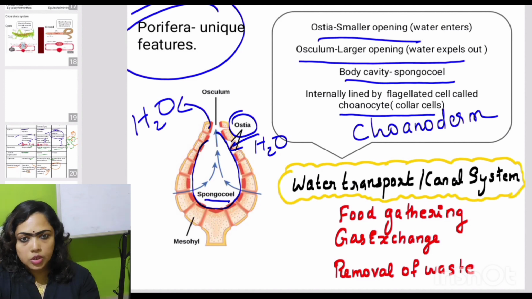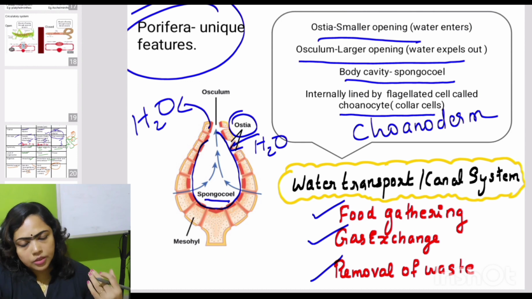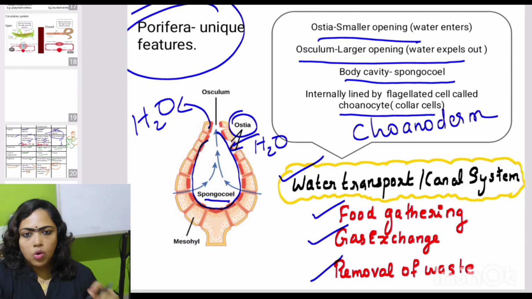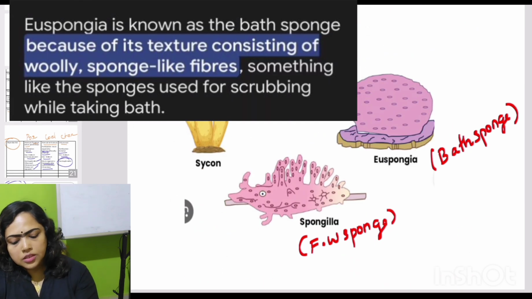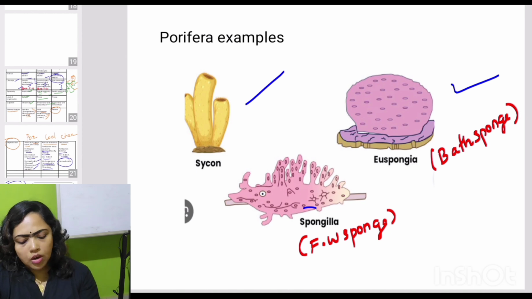Inside the body, a system of water tubes or network of water tubes is present, which helps the organism in food gathering, gas exchange, and removal of waste. This organism is able to continue its life only with the help of this particular system, and this is called the water transport system or water canal system. Echinoderms have a water vascular system. So water transport or canal system is shown by which phylum? Phylum Porifera.